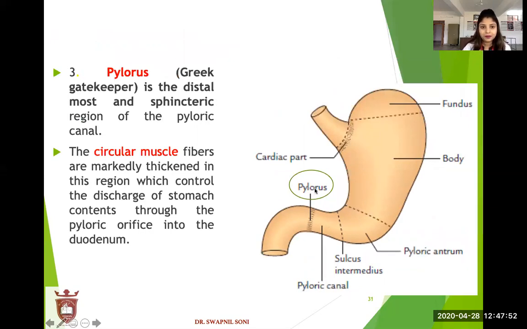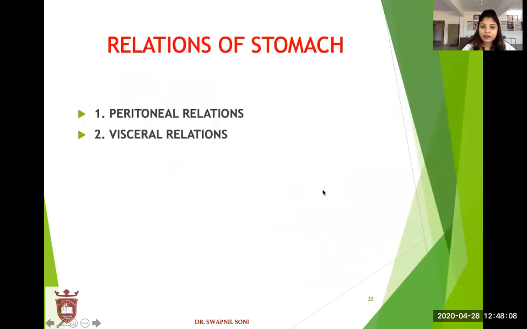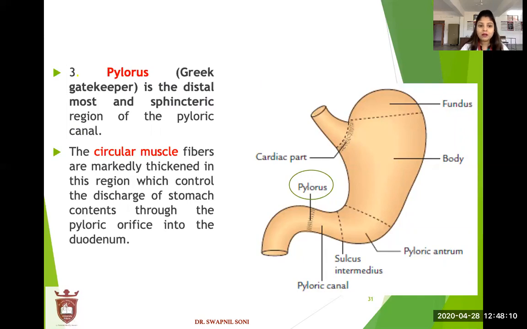Pylorus. Pylorus is basically a Greek word that means gatekeeper. It is the distal most sphincter region of the pyloric canal. The circular muscle fibers are markedly thickened in this region, which controls the discharge of stomach content through the pyloric orifice into the duodenum.